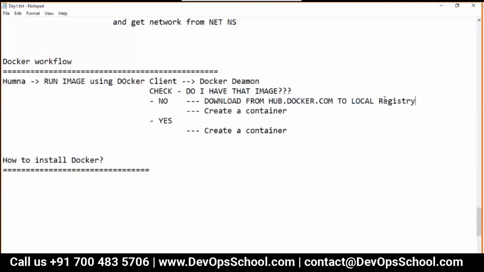Rajesh. Yes, please. I think when we use the Docker run command, it doesn't create the container, right? It creates the container using Docker create, something like that. No. Docker run always creates a container, always.